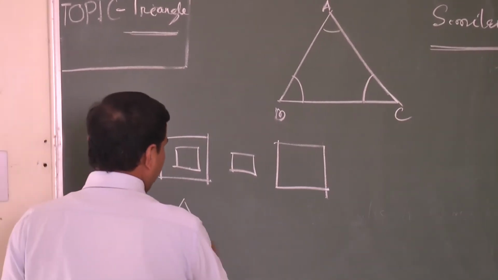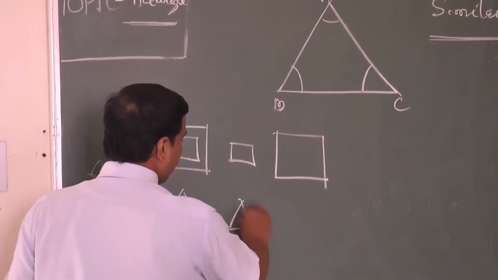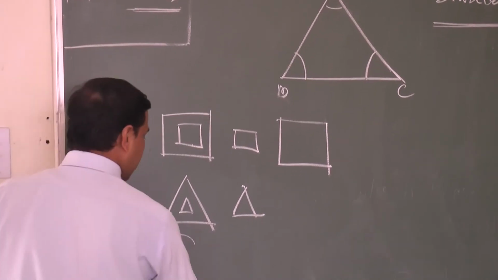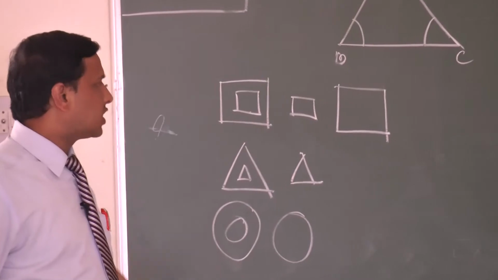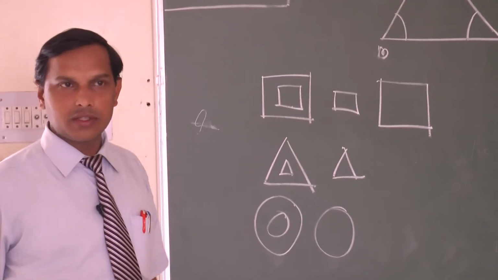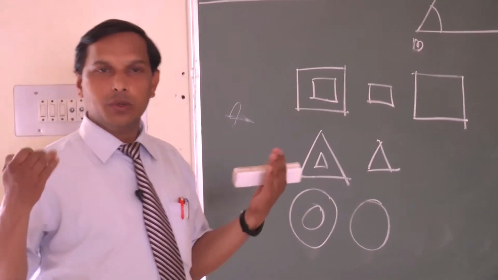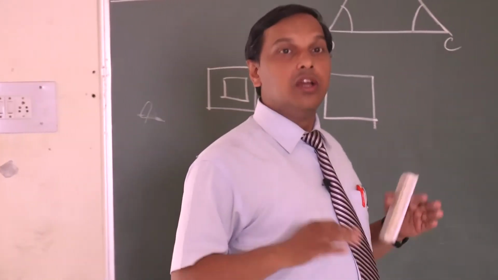These are the triangles, similar triangles, but not congruent. These are the circles, similar circles, but not congruent. These all are the similar figures. Clear, students? Now you are very clear about congruent figures and similar figures.